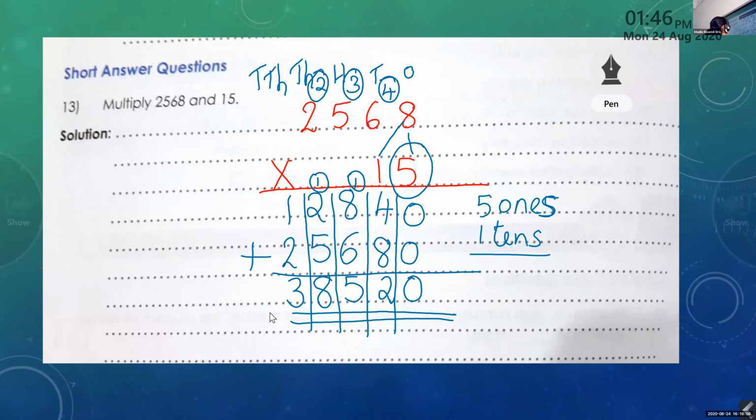So our question 2568 has 4 digits, and our second one, that is multiplicand and multiplier. In the multiplier we have 2 digits, so maximum it can have 6 digits in the answer, but here we have 1 2 3 4 5 digits.